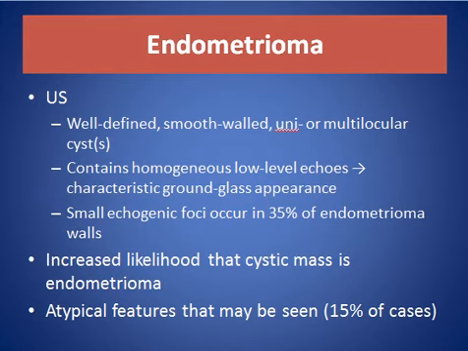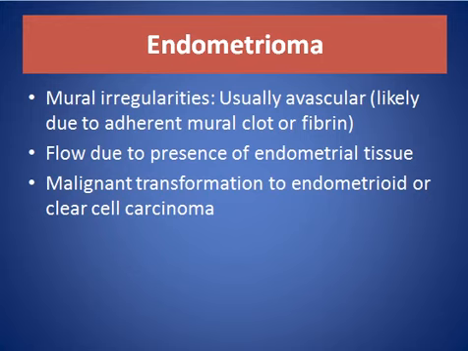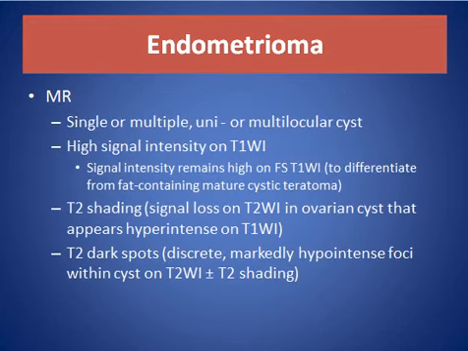Small echogenic foci occur in about 35% of endometrioma walls, increasing the likelihood that a cystic mass is endometrioma. Atypical features may be seen in 15% of cases. Mural irregularities usually are avascular, likely due to adherent mural clot or fibrin. Flow is due to presence of endometrial tissue. Malignant transformation to endometrioid or clear cell carcinoma can occur.